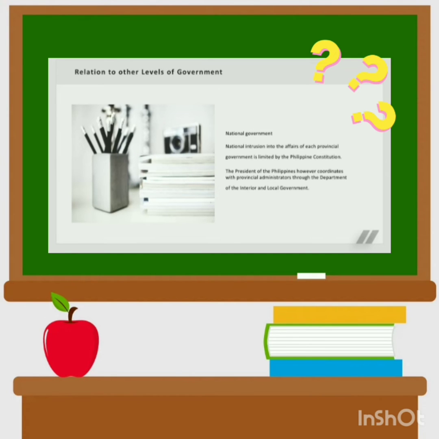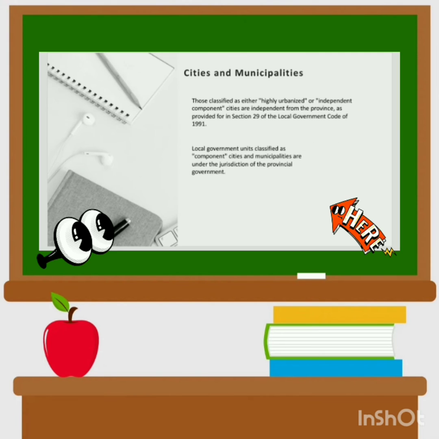Next is the relation of province to other levels of government units. The national government. National intrusion in the affairs of each provincial government is limited by the Philippine Constitution. The President of the Philippines, however, coordinates with provincial administrators through the Department of the Interior and Local Government. For purposes of national representation, each province is guaranteed its own congressional district. One congressional representative represents each district in the House of Representatives. Senatorial representation is elected on an at-large basis, not apportioned through territory-based districts.